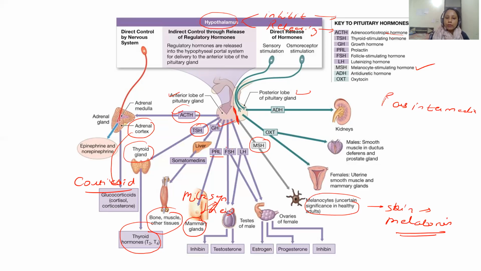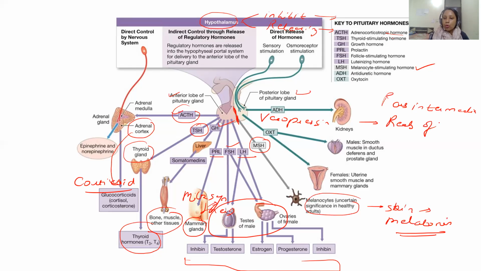Apart from that, FSH, follicle stimulating hormone, and LH, luteinizing hormone, act on the gonads, that is on the testes and ovaries, and control the secretion of the different hormones: testosterone, estrogen, progesterone, and inhibin from the testes and the ovaries. Apart from that, ADH, antidiuretic hormone, also known as vasopressin, acts on the kidney tubules and helps in the reabsorption of water, okay, to prevent diuresis.